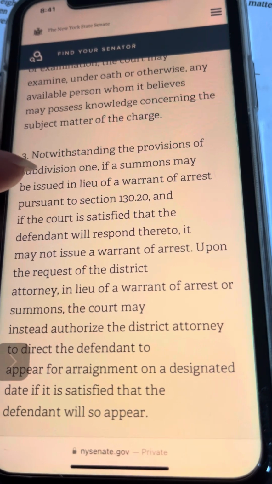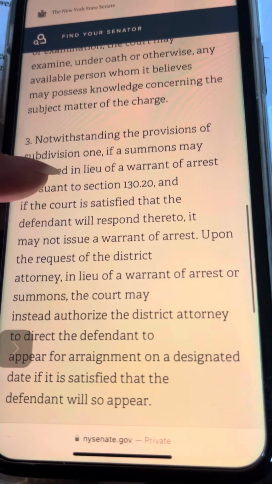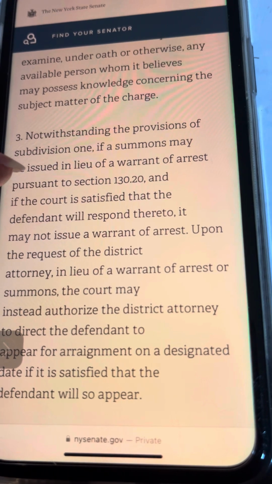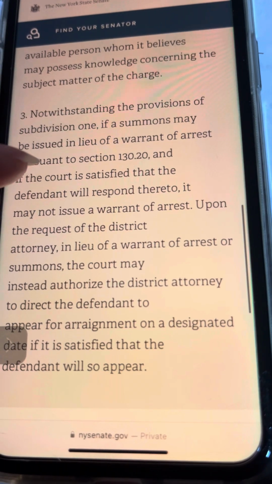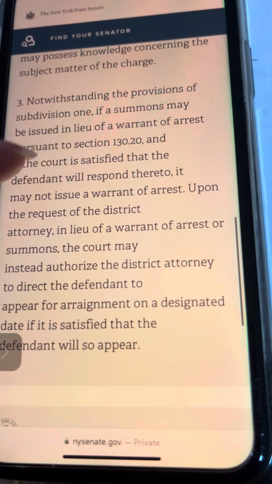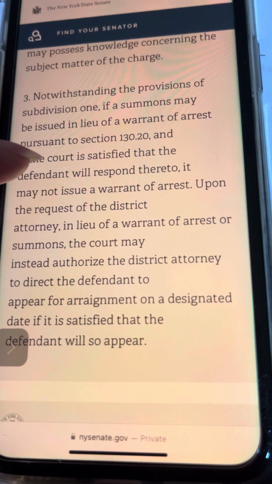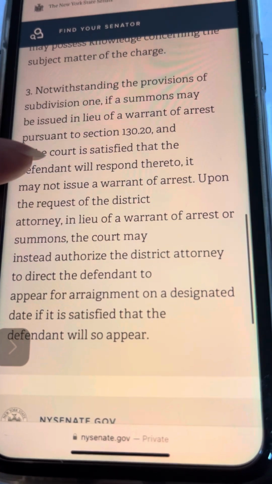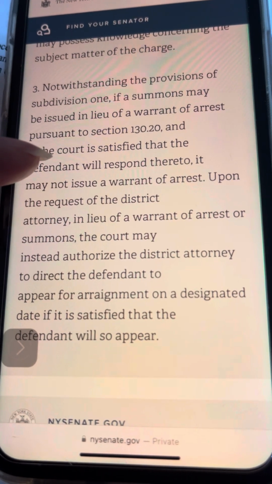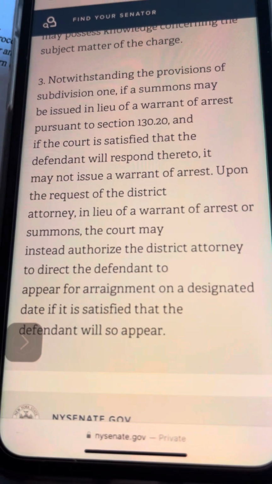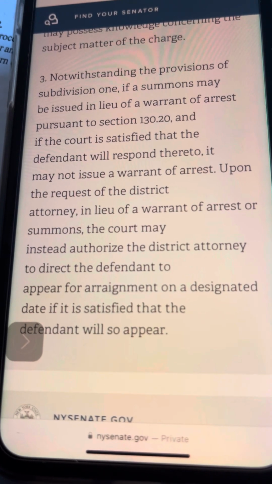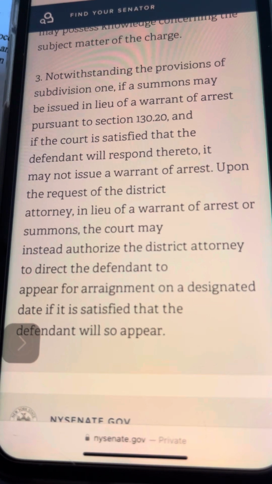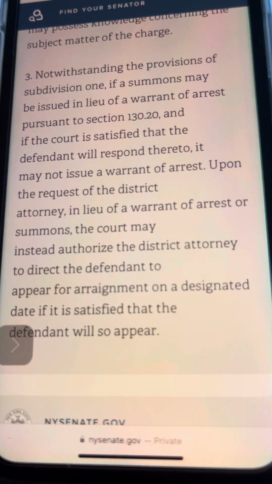And then the other consideration is that instead of the warrant of arrest, they're going to issue the summons. And the last one is that if they decide not to issue a summons or a warrant of arrest, they may just say to the district attorney, on this date, contact the defendant to show up, because they feel the defendant will so appear. And those are all the options relative to this.